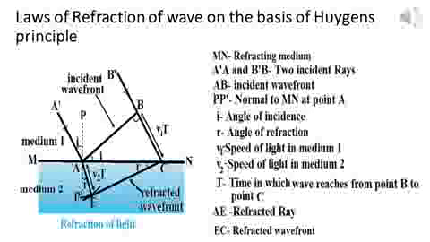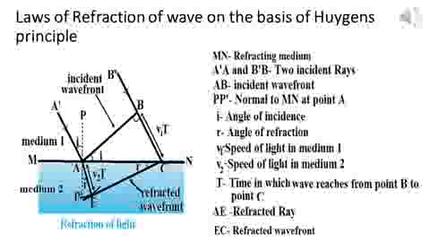This plane wavefront AB, which is bounded by the two incident rays AA' and BB', is incident obliquely on the refracting surface MN, that is, by making some angle with the surface MN.